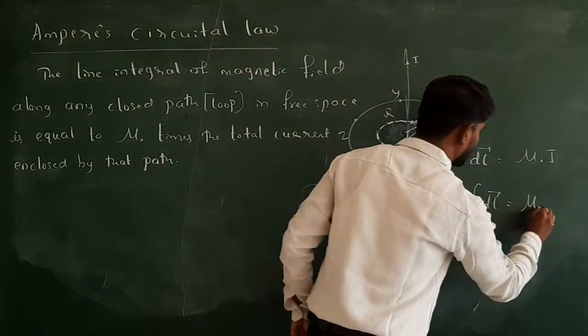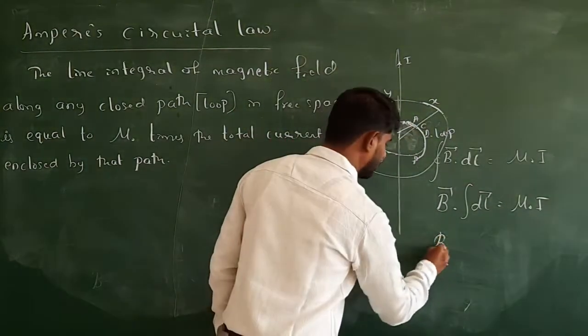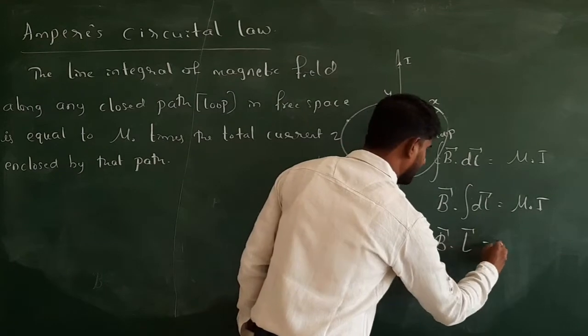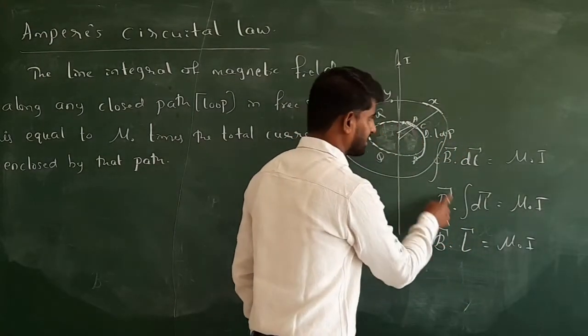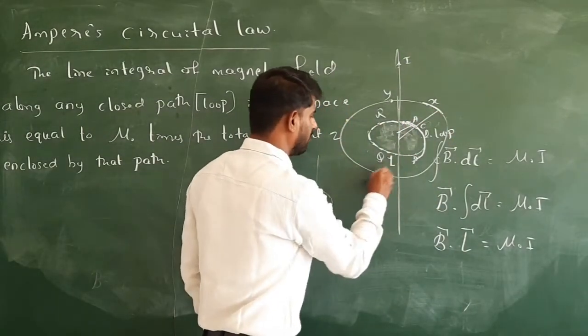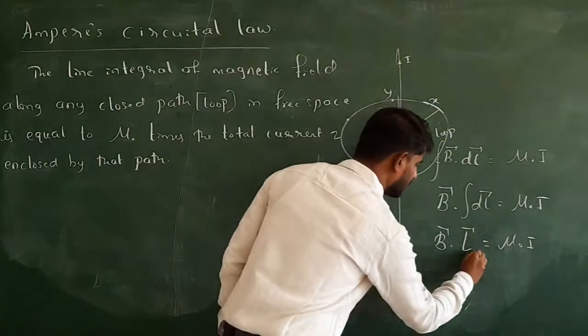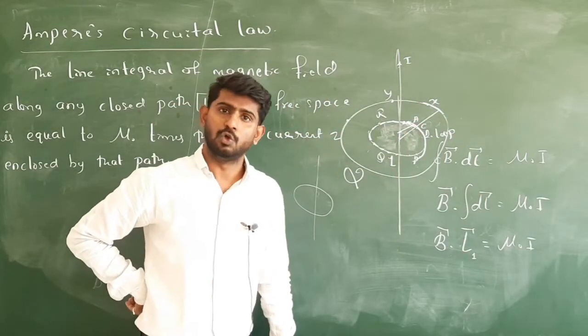B dot dl is equal to mu naught into I. Okay. So next, integration of B dot dl is equal to mu naught into I. What is L? L is the sum of all the dl's of that loop. I call this the first loop and this the second loop. So I call this L1. What is L1? It is the length of the first loop.